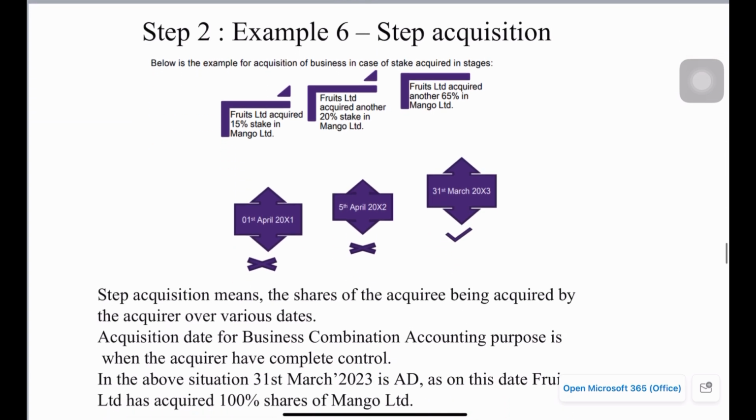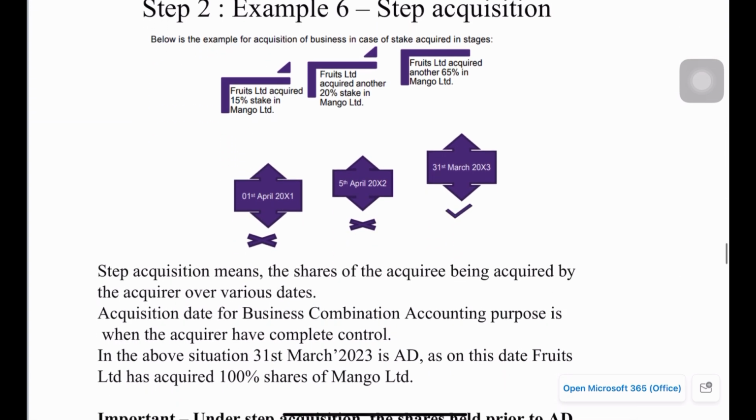Okay, so then I will move to the next topic. It's called step acquisition. Step acquisition is nothing but the control of the acquiree being transferred to the acquirer over a period of time. Which means the acquirer has some initial shares of the acquiree and then buys some more shares, and finally buys more than 50% of shares. So in step acquisition, the acquisition date would be the date when the acquirer finally gets more than 50% stake of the acquiree. So that's the more relevant date.